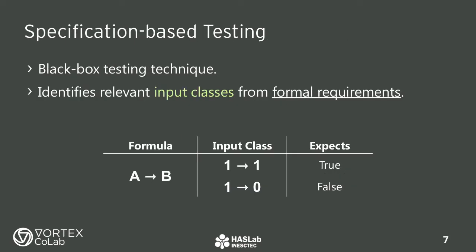Specification-based testing, for example, is a black box testing technique. It does not care about how a component is implemented. Instead, it takes a list of formal requirements, and, from the structure of each formula, it identifies relevant classes of inputs that should be tested. Then, if we provide an example input for each input class, we should have covered all the specified behavior.